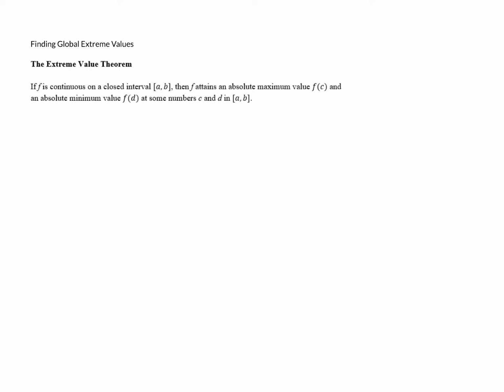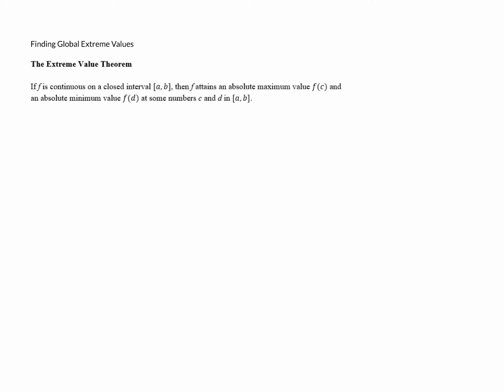So basically, we need a function to be continuous, specifically on a closed interval, if we want to be guaranteed to have extreme values. There might be extreme values in other situations, but these conditions are enough to guarantee that we will have extreme values.